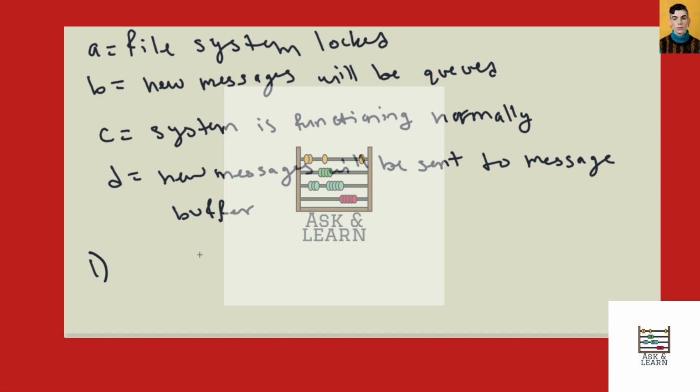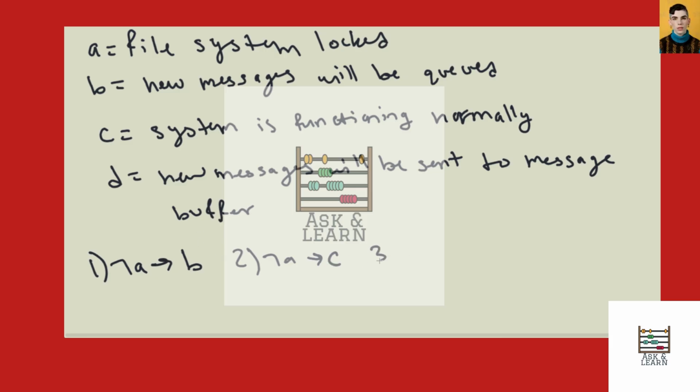The first sentence says, if the file system is not locked, so we'll have not A. So if not A, then new messages will be queued, which is B. And then the second sentence says, if the file system is not locked, so yet again not A, then the system is functioning normally. So if not A, then C.